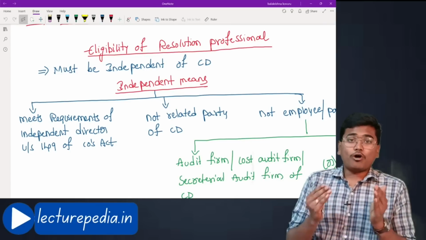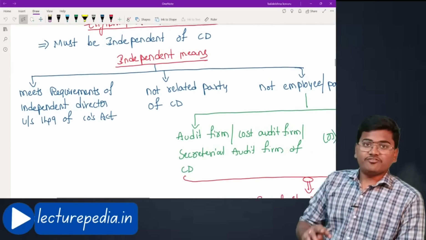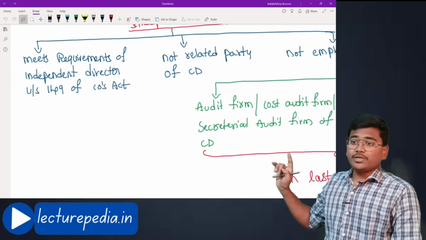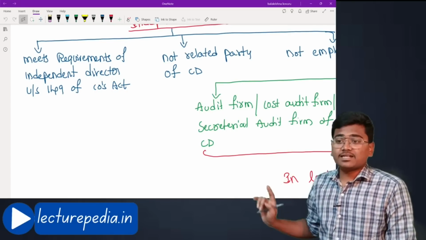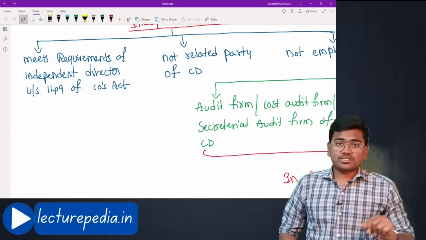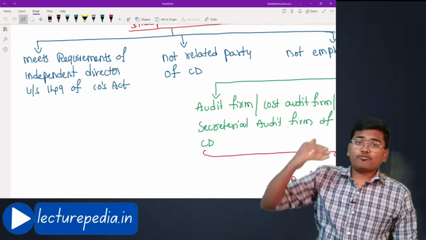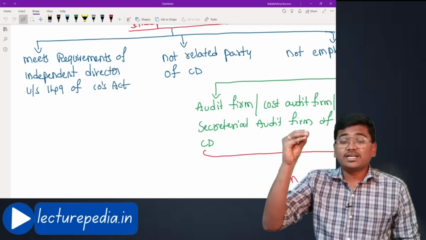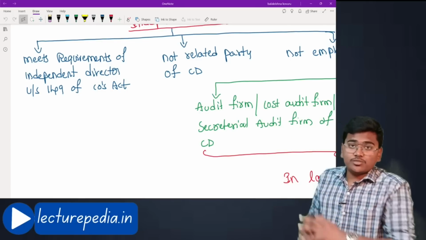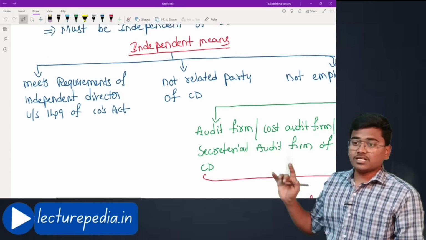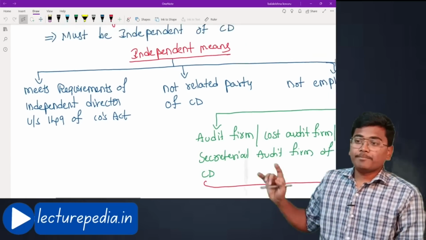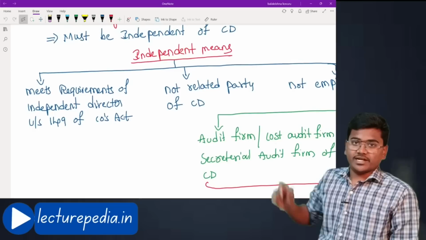Now, what is meant by independent? It has been defined. Independent means the following: such person meets the requirements of an independent director under section 149 of the Companies Act. Under section 149 of the Companies Act 2013, there is a list of qualifications that must be possessed by an independent director. All such qualifications must be possessed even by this insolvency professional also. Hope that is clear. That is the first requirement to fall into the definition of independent.